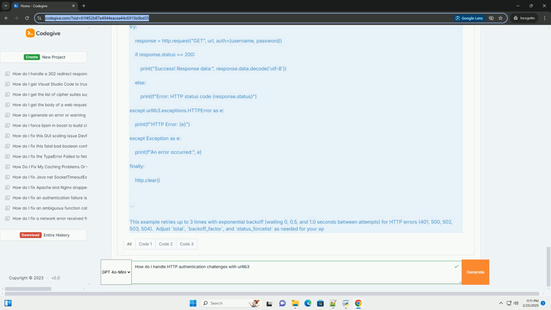5. Custom authentication. For non-standard authentication schemes, you'll need to implement custom handling. This usually involves creating a custom authentication handler that intercepts the 401 Unauthorized response and sends the appropriate authentication details. This is more advanced and often requires interacting with the server's API documentation for specific authentication instructions.